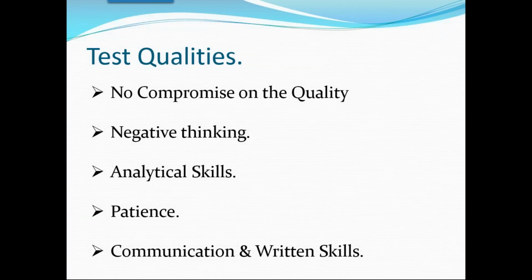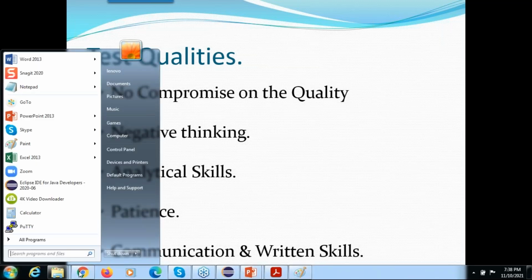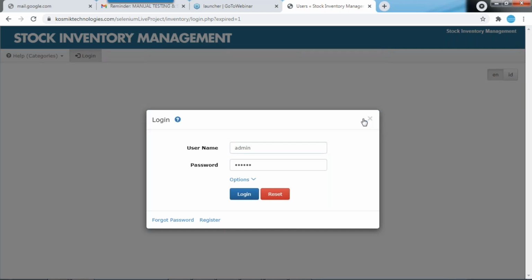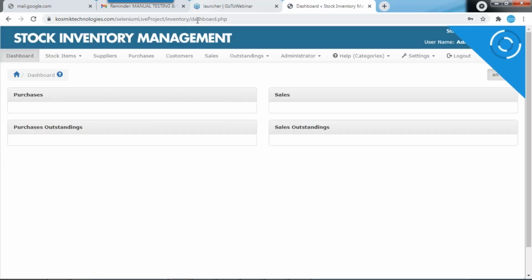And this is very, very important: negative thinking. Generally we do positive testing. What is the meaning of positive testing? Positive testing means we provide positive values, like a valid user ID and a valid password. That is positive testing. If I click the login button, what will happen? The dashboard page will come. This is positive testing.